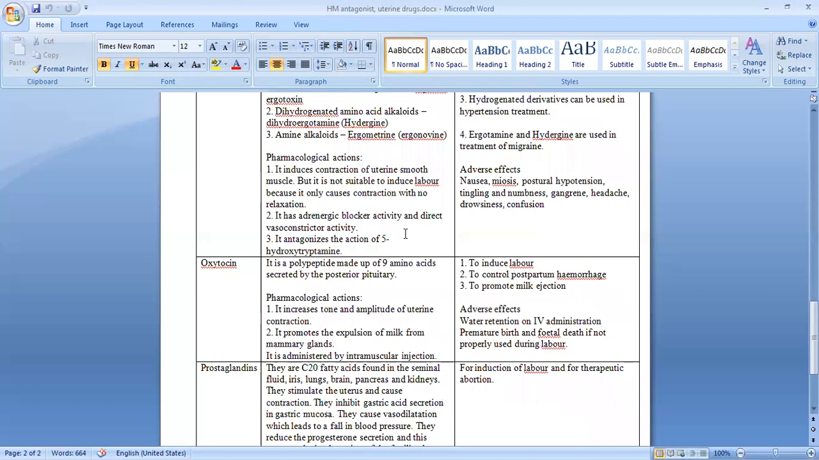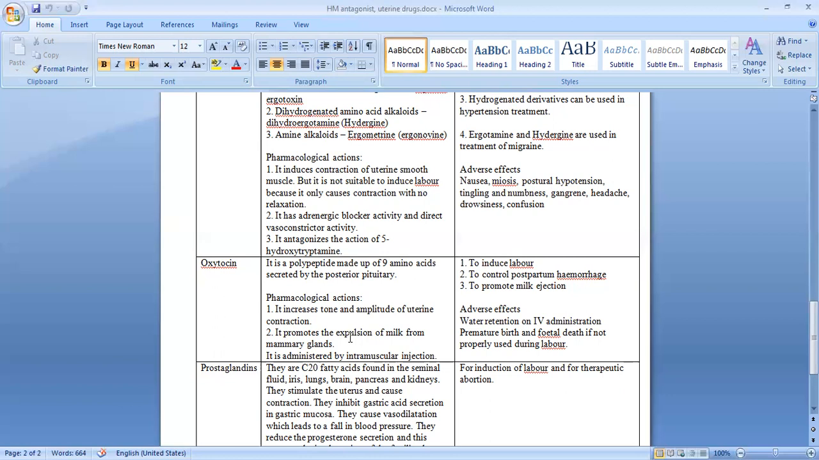It is the natural hormone which is produced in females. So this oxytocin is a polypeptide. It is made up of 9 amino acids and it is secreted by the posterior part of the pituitary gland. Now the pharmacological action of oxytocin is that firstly it increases the tone and amplitude of the uterine contraction. So it will increase the contraction of the uterus and its action will be such that it will cause contraction followed by relaxation. And secondly, it promotes the expulsion of milk from the mammary glands.